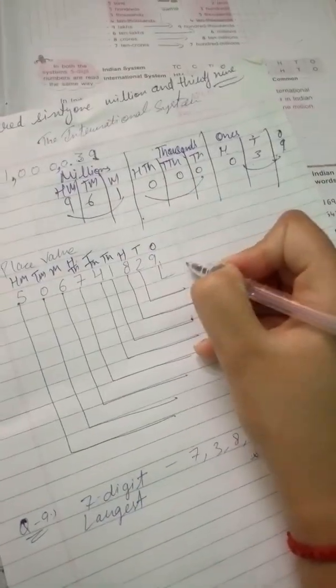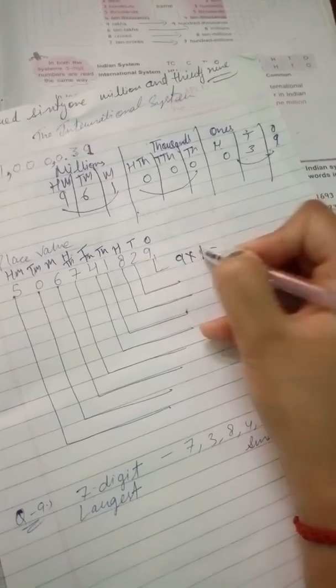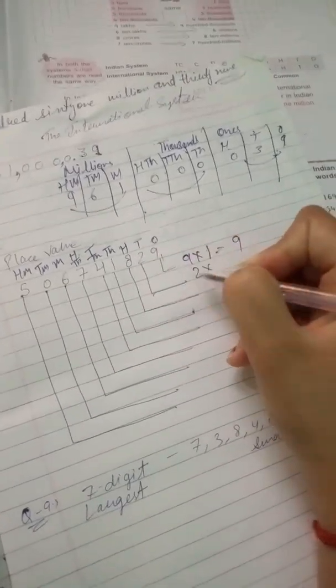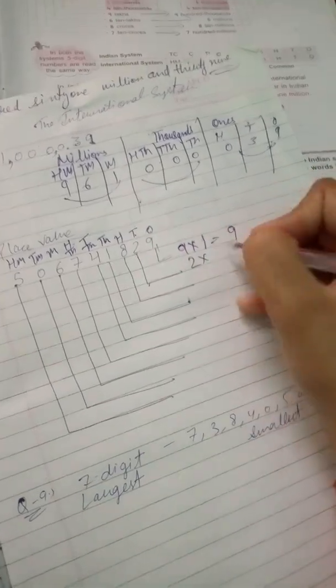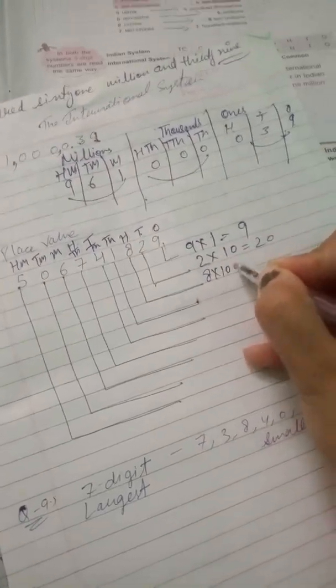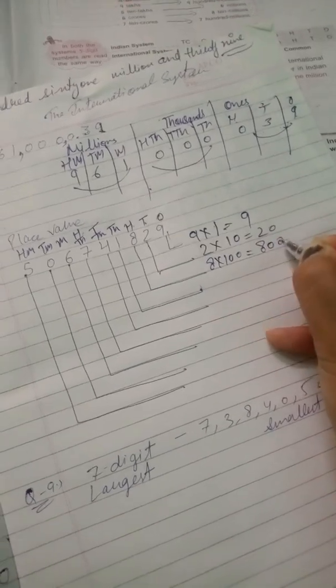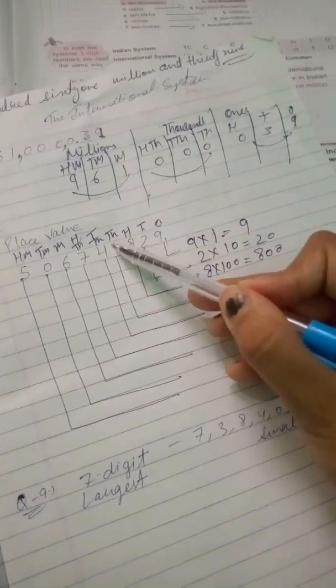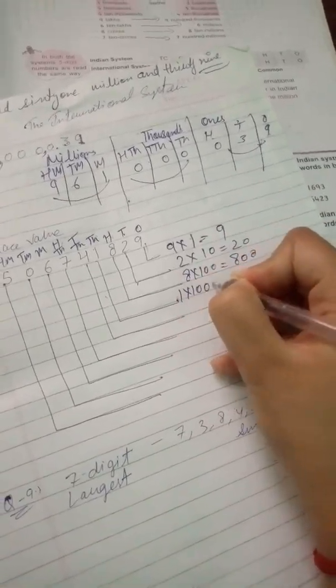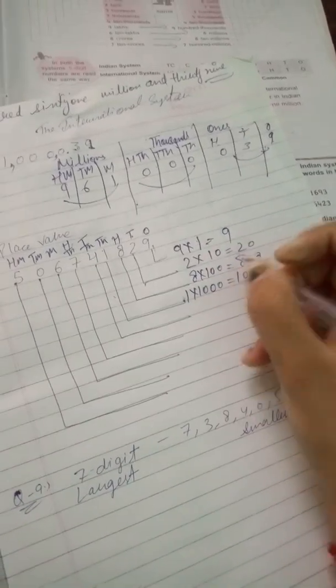From here, 9 multiplied by 1, because it's on the ones position, our answer will be 9. 2 is on the tens position, so multiplied by 10 it will become 20. Now we have 8 on the hundreds position, multiplied by 100 it will become 800. 1 is on the thousands place, so 1 multiplied by 1000 will become 1000.